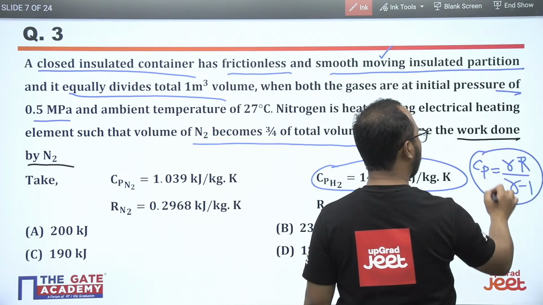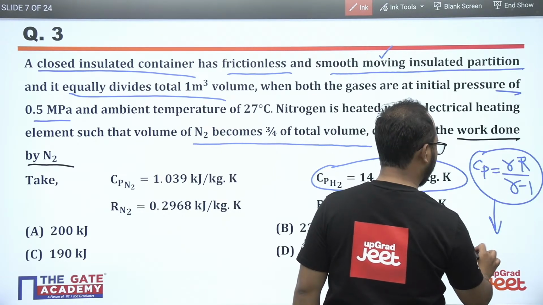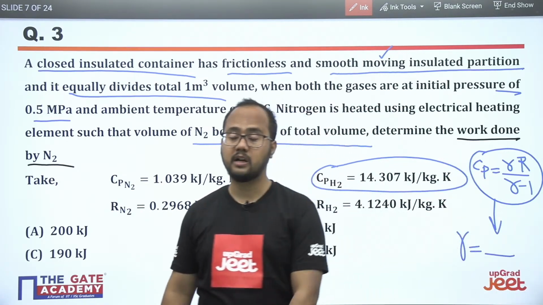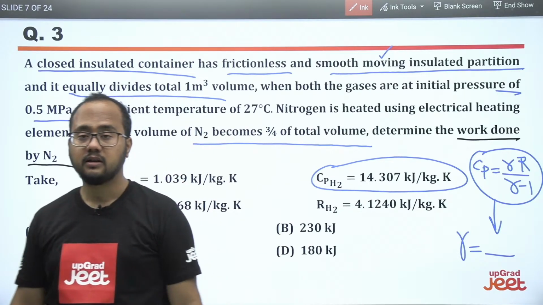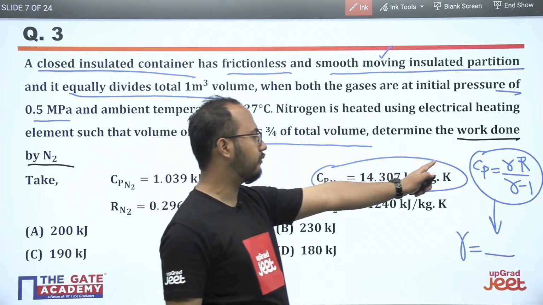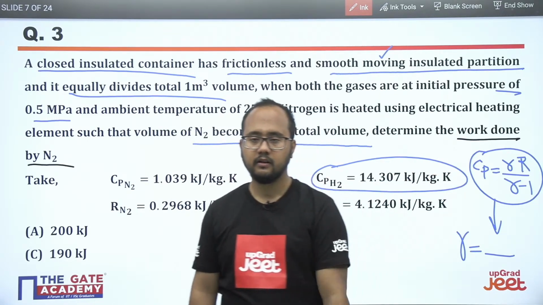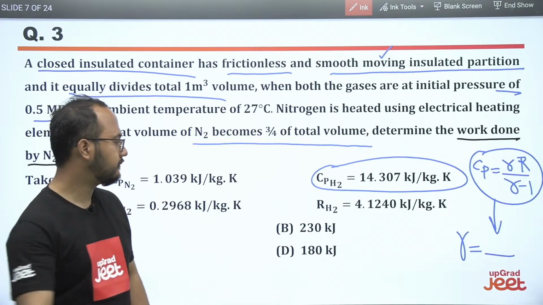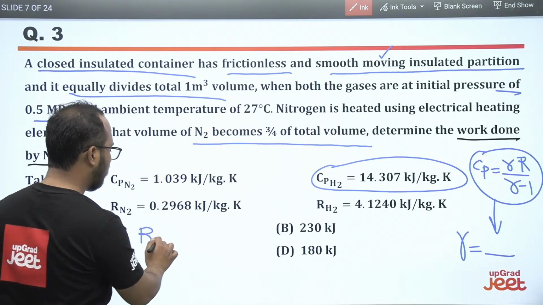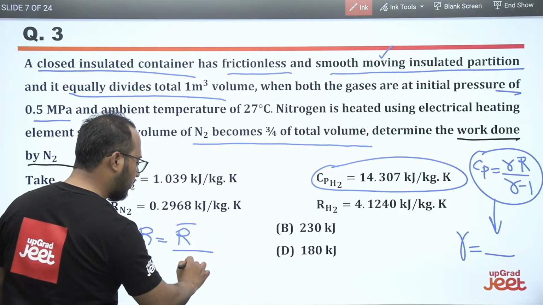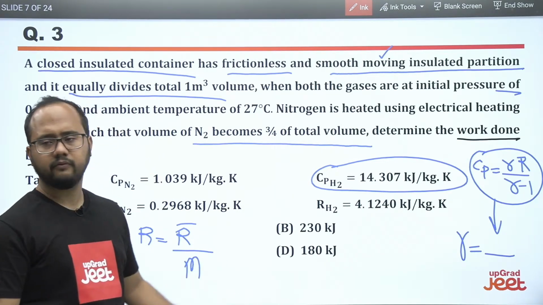From this particular relation you can calculate gamma. This formula is very important in case of thermodynamics, or even in case of the IC engine part. Very important formula. Directly you can get the value of gamma from this Cp value. R you already know, R bar divided by the molecular weight, right? What is the value of R? R bar, the universal gas constant, divided by the molecular weight, right? Very important.